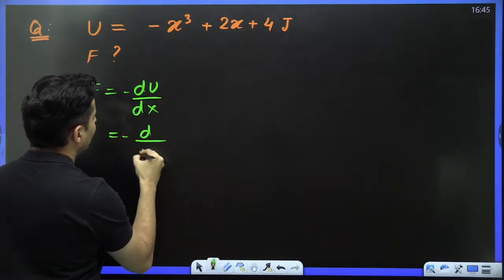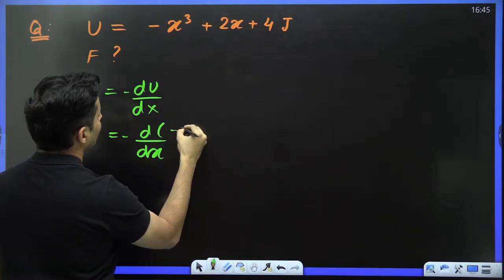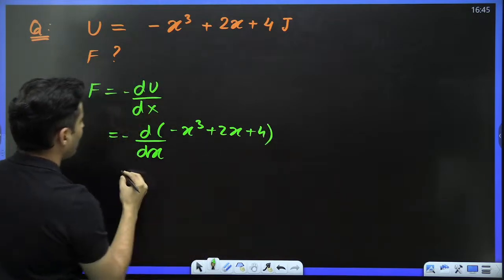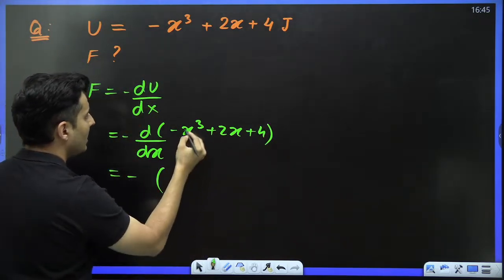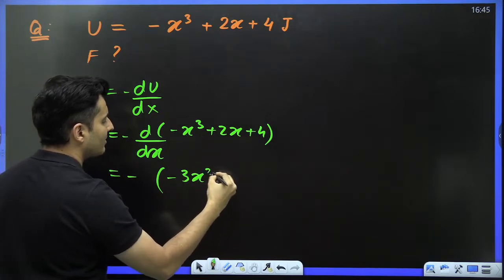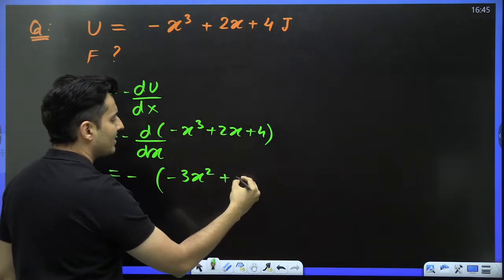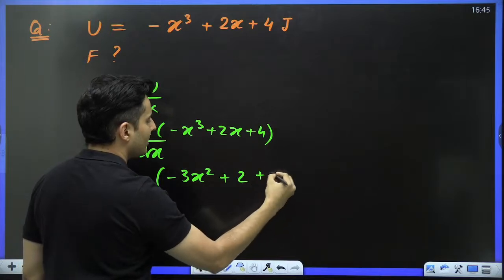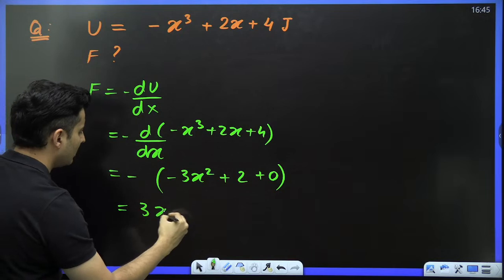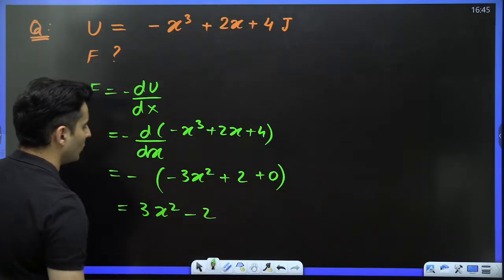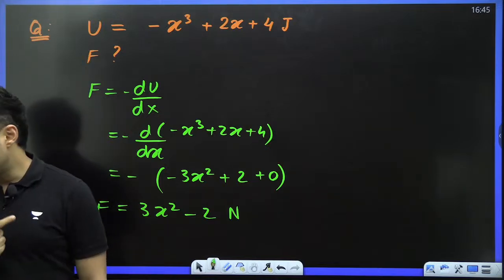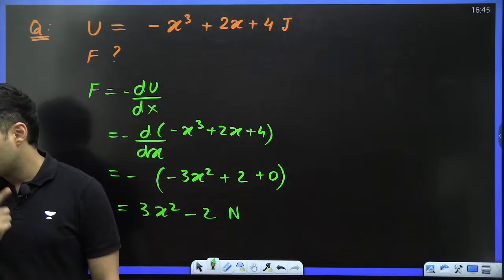So basically you have to take the derivative of minus x cube plus 2x plus 4. So this will become minus of x cube's derivative, which is 3x square, plus 2x's derivative, which is just 2. Constant's derivative is 0. So put that minus sign inside. It will become 3x square minus 2 Newton. That is the answer for the force. Exactly. 3x square minus 2.